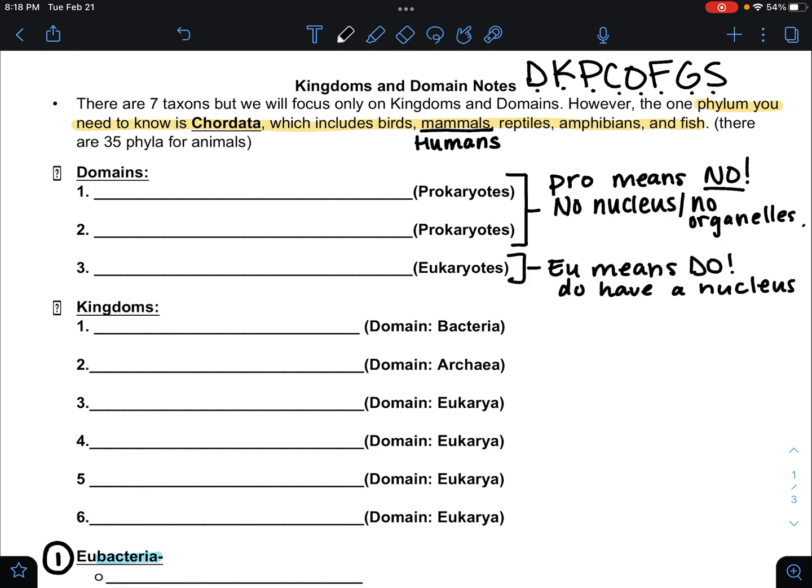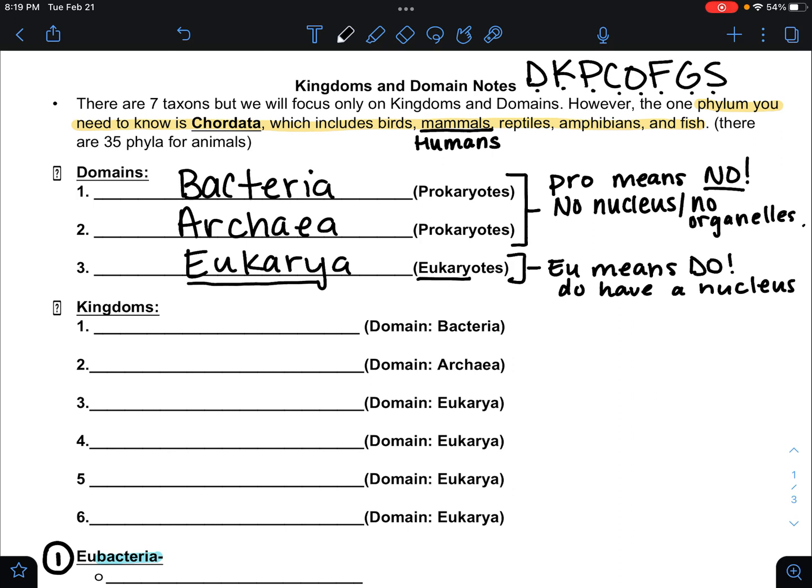So the 2 prokaryotic domains we're going to talk about are bacteria and archaea. And the one eukaryotic domain is going to be, of course, eukarya. And if you notice, eukarya sounds a lot like eukaryote. So let's move right into the kingdoms.